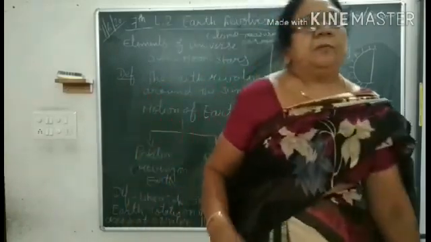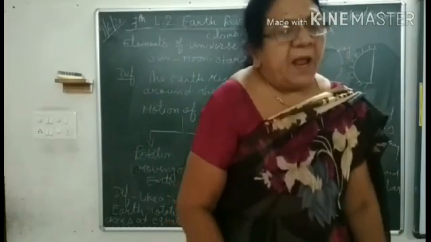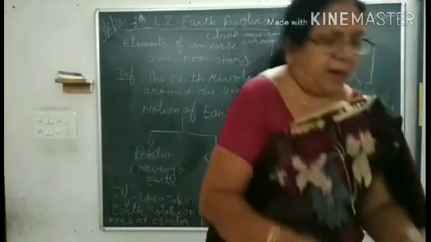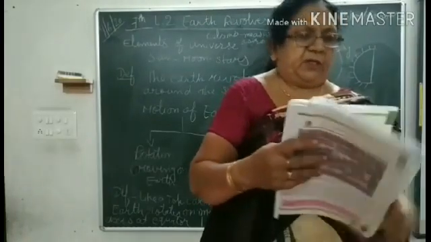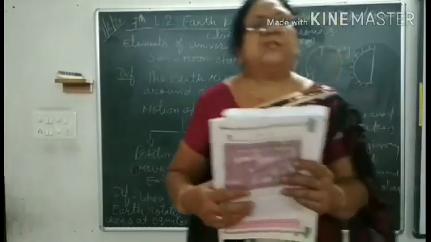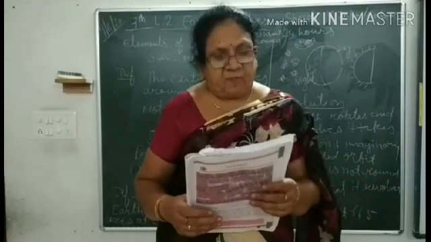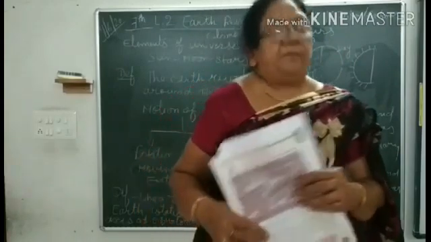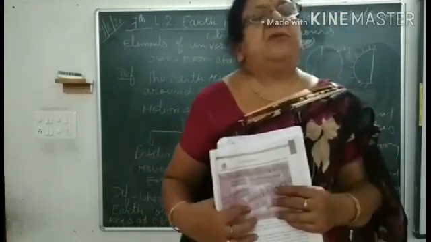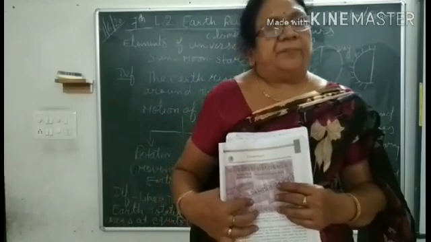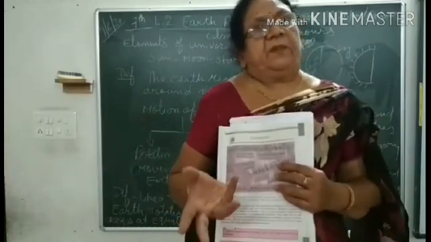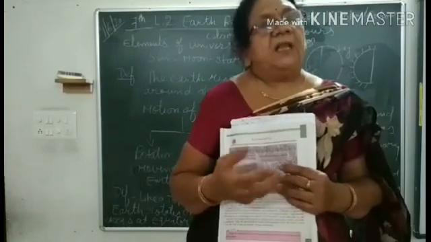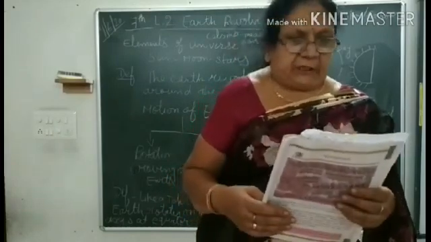Now we are going to see some questions, and I'll answer these questions. How many types of motions are there? There are 2 types of motion. What will happen if the Earth does not revolve around the Sun? There will be no day and night and there will be no seasons.